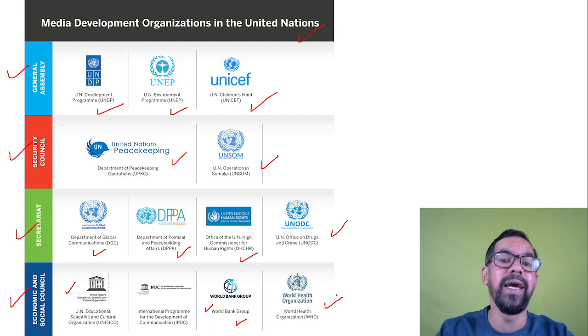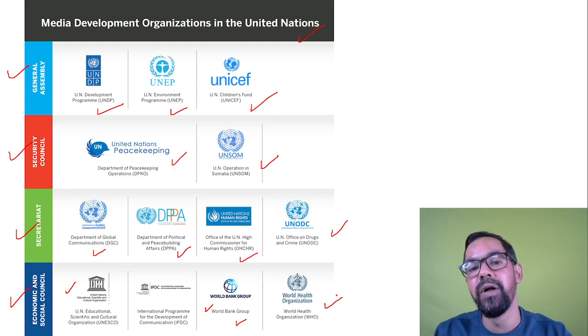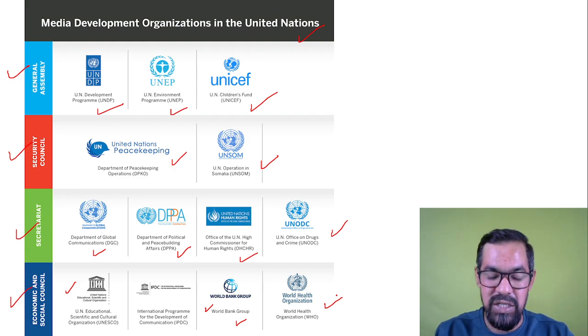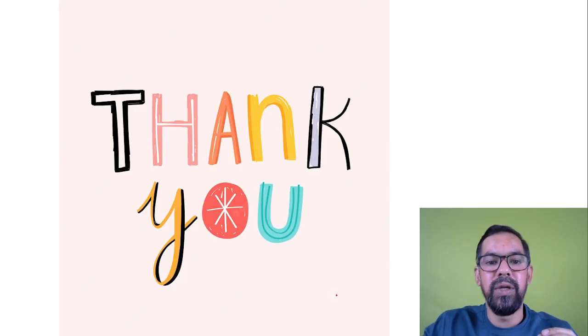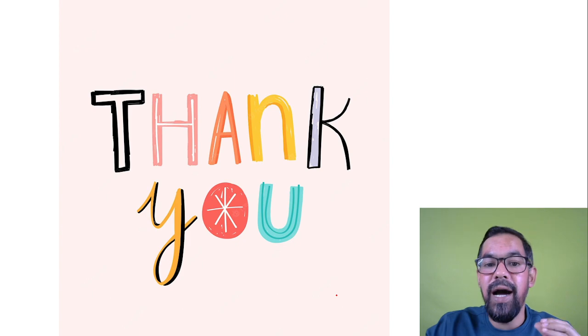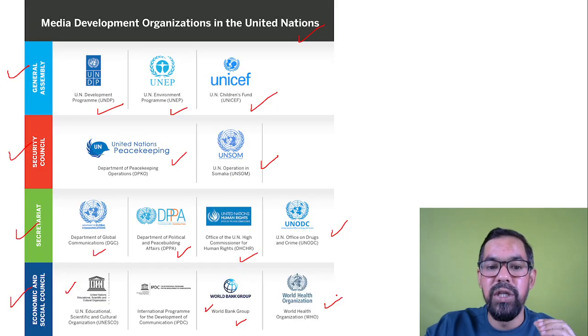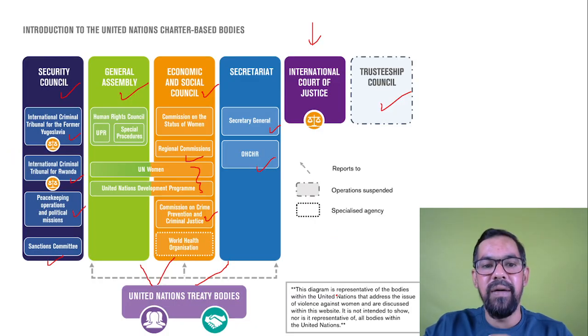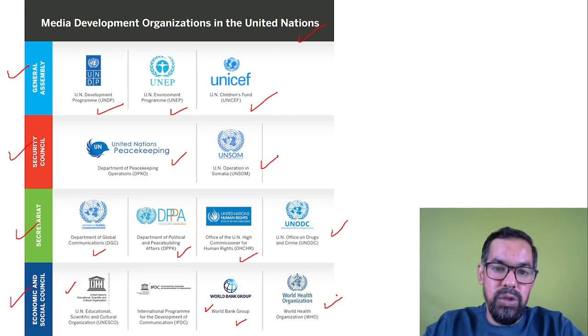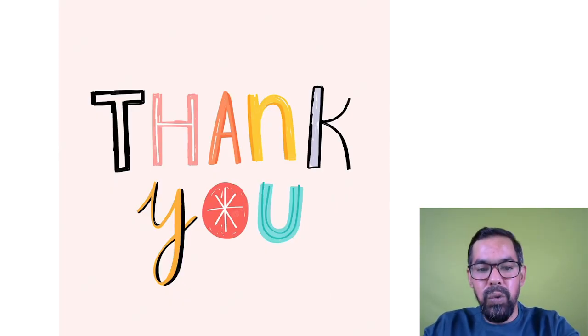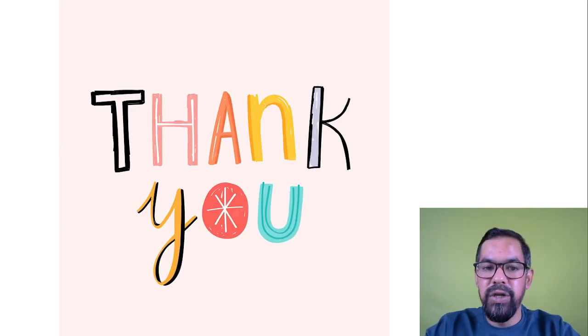So these are the media handles, or we can say they work on research and development for the United Nations. Whenever you talk about the United Nations, it is one of the largest organizations in the world, which has seven organs, and with the help of these seven organs, they try to achieve their end goals.